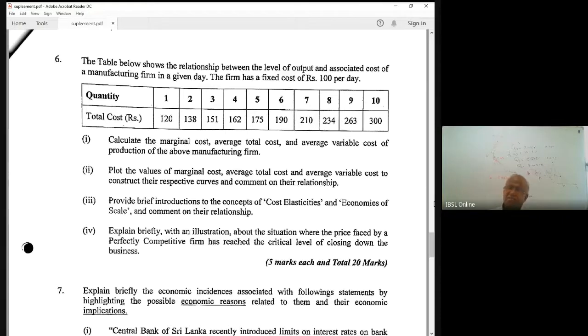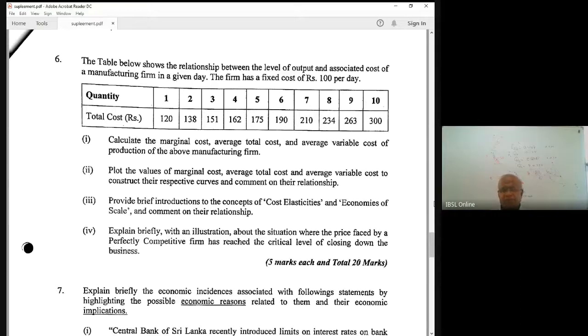The proper definition: when the proportionate change in output is higher than the proportionate change in inputs, we call it increasing returns to scale. When the proportionate change in output is exactly the same as the proportionate change in inputs, there is constant returns to scale. When the proportionate change in output is less than the proportionate change in inputs, we say decreasing returns to scale.